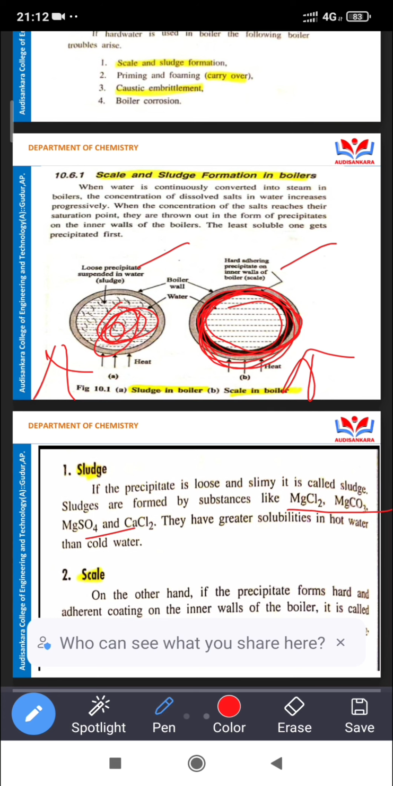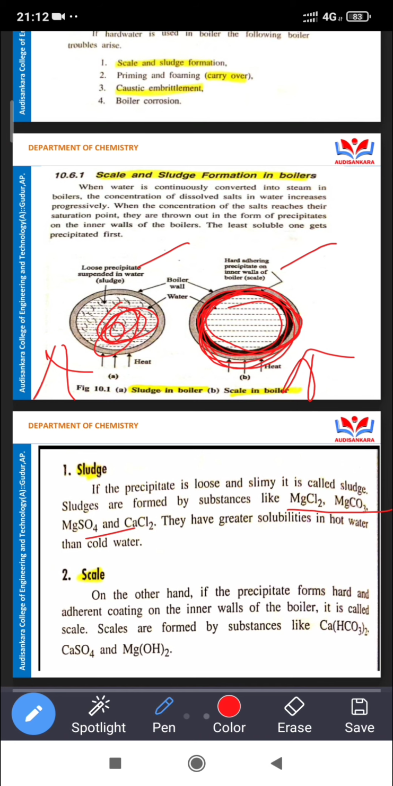The material on the surface of the wall is known as scale. What are the main causes of scale? Calcium bicarbonate, CaSO4 and Mg(OH)2. These three components are the main causes of scale. The definition is an adhering coating on the inner wall of the boilers, known as scale.